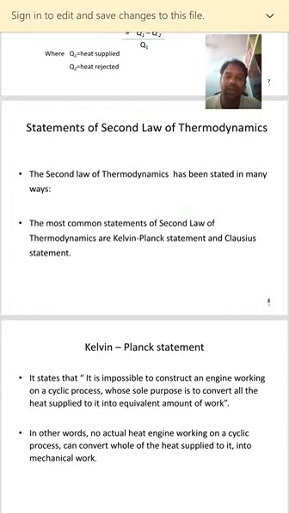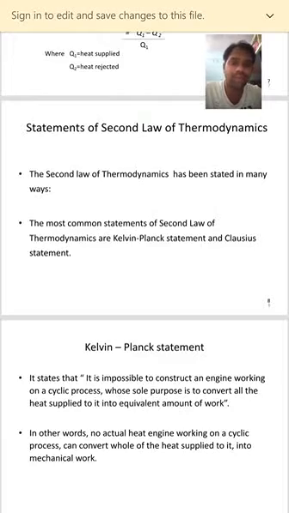It states that it is impossible to construct an engine working on a cyclic process. Generally engines work on a cyclic process. It is impossible to construct that type of engine working on a cyclic process whose sole purpose is to convert all the heat supplied to it into an equivalent amount of work.